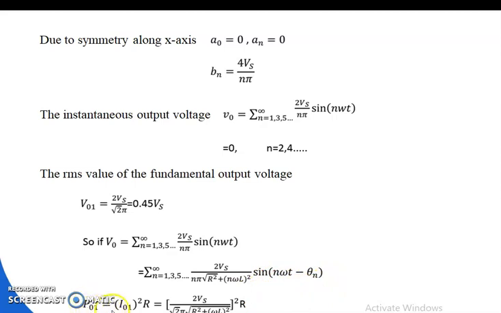So P01 is equal to I01 square into r, that is equal to Vs by square root of pi, over the square root of r square plus omega square L square, into r.